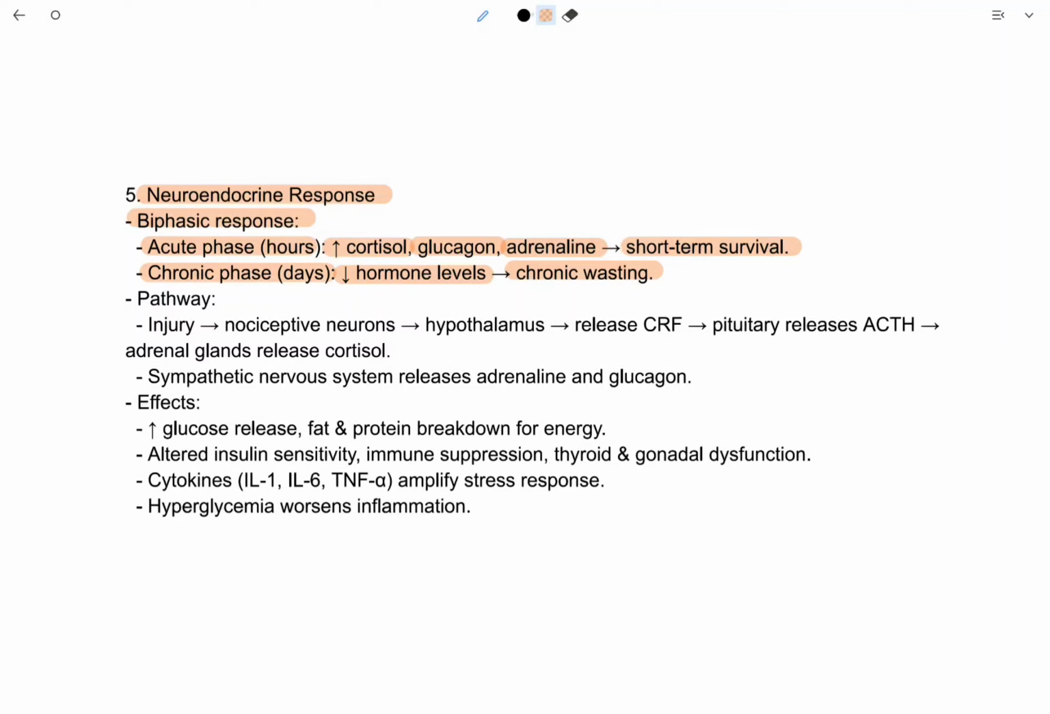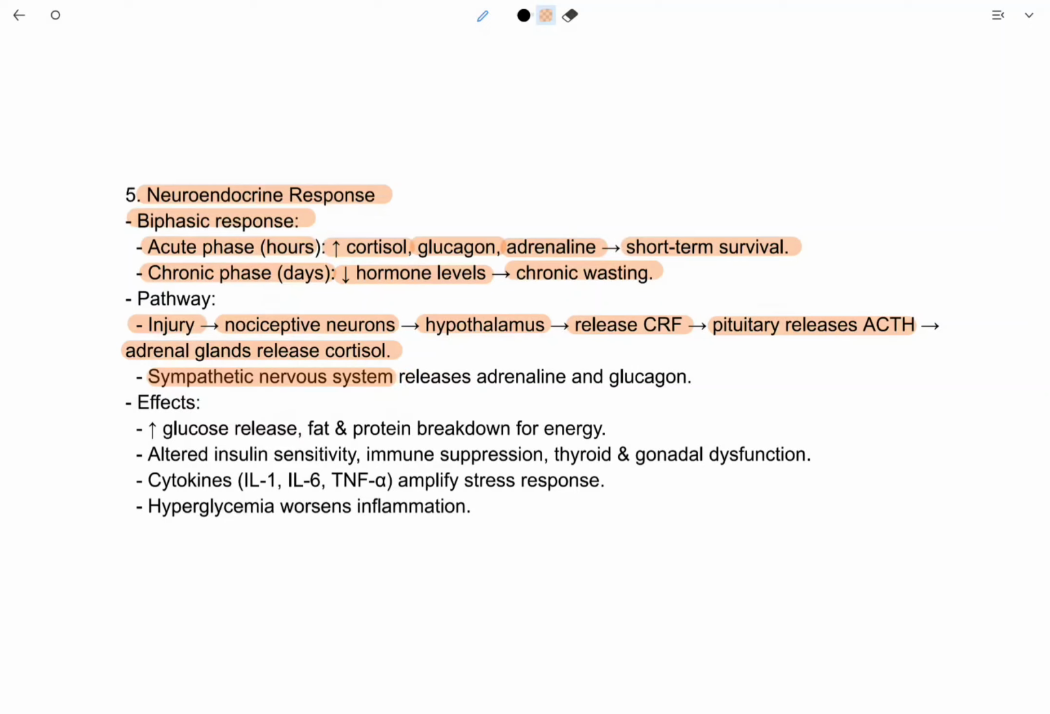Now we will discuss the neuroendocrine response pathway. After injury, when some trauma happens, nociceptive neurons are activated. In the hypothalamus, release of CRF takes place and the pituitary releases ACTH that acts on the adrenal gland. Then the adrenal glands release cortisol. So this is the pathway: hypothalamus releases CRF, pituitary releases ACTH, and adrenal glands release cortisol. So this is the neuroendocrine response pathway.